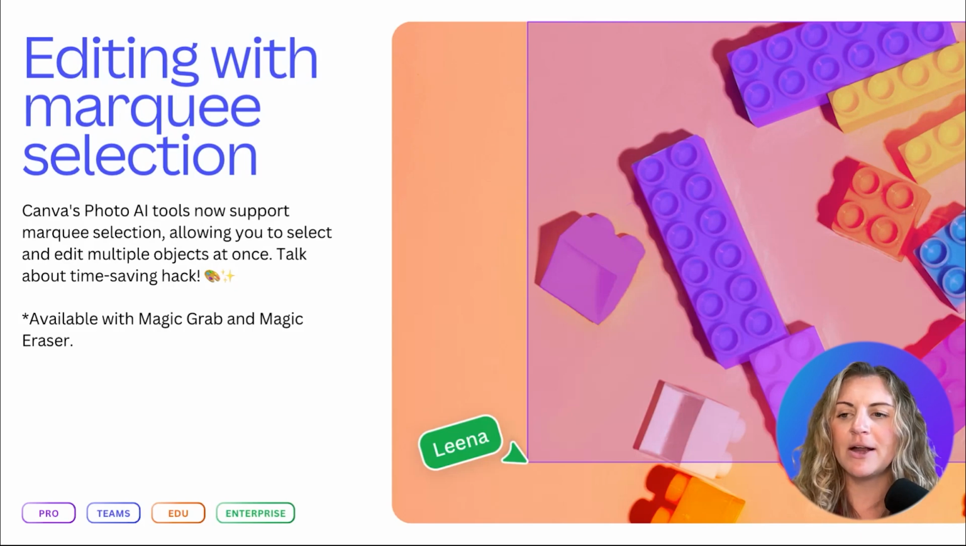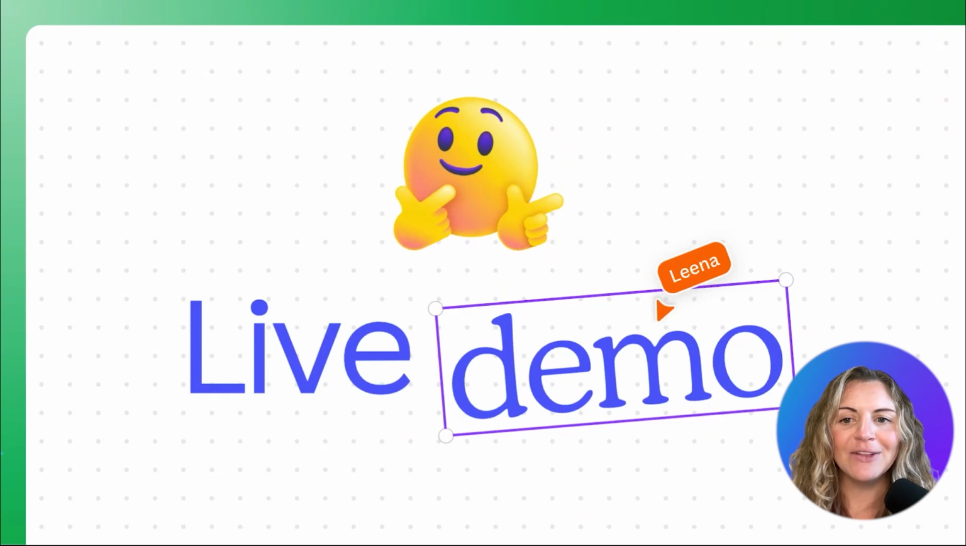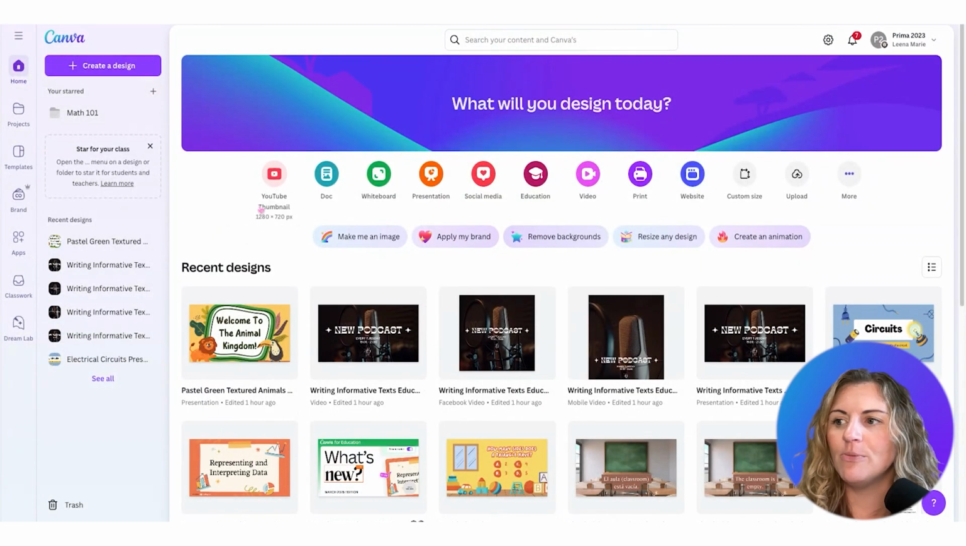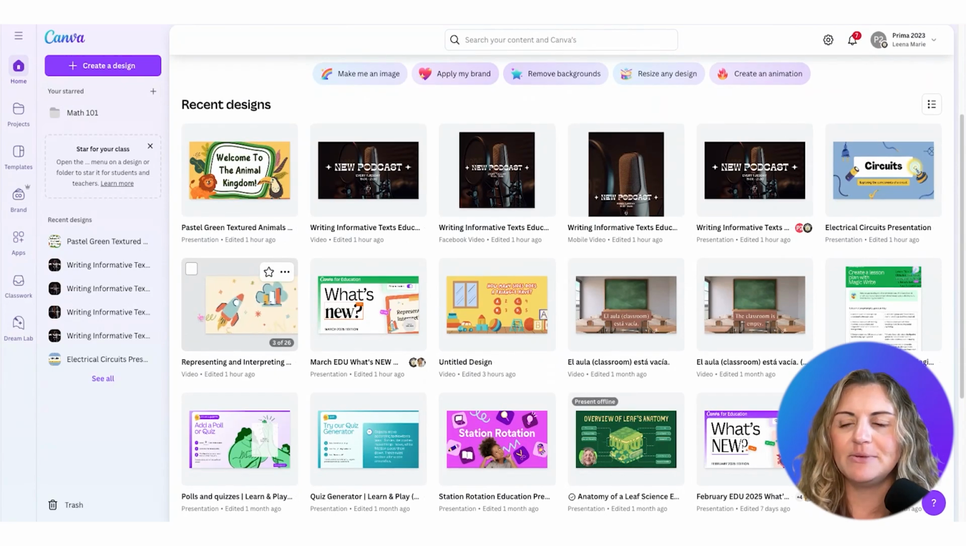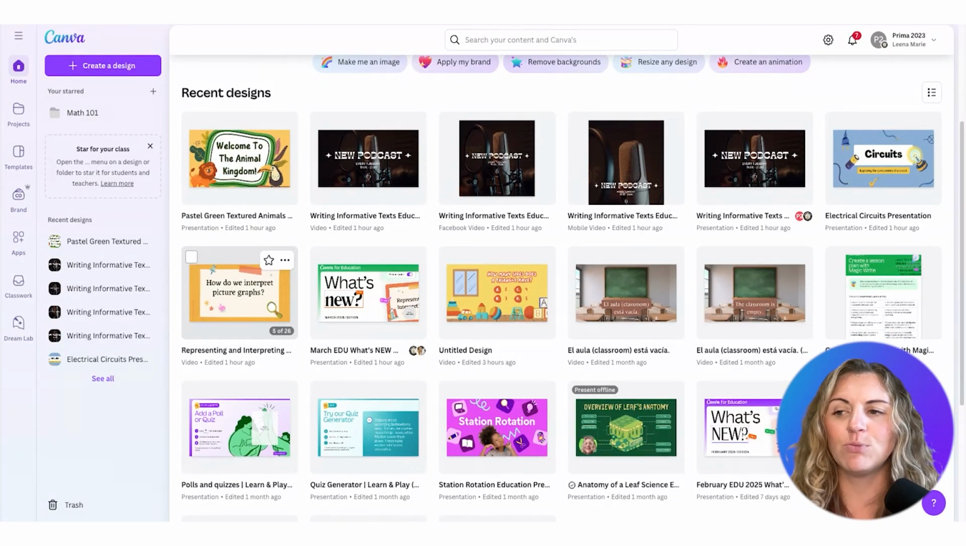Now, here at the bottom of our pages, you will see what features are available to our plans. So we have our Pro, our Teams, our Edu, and our Enterprise. You'll see that all of these features are available for educators. Now let's dive into a live demo. On the Canva homepage, I'm just going to go ahead and open this document that I've been working on.